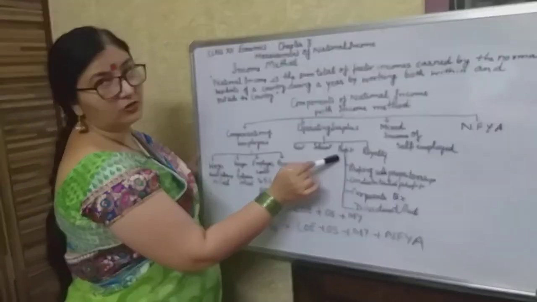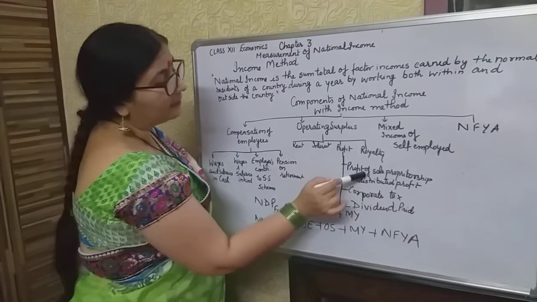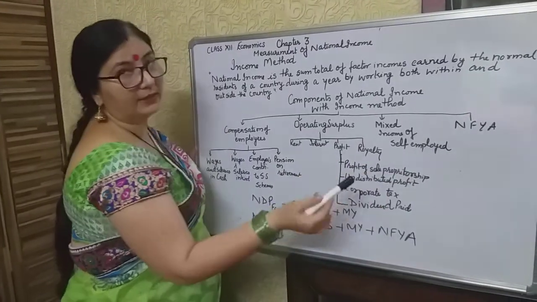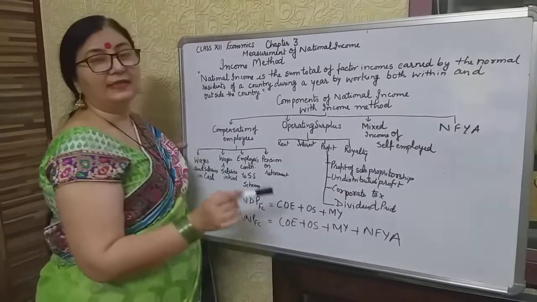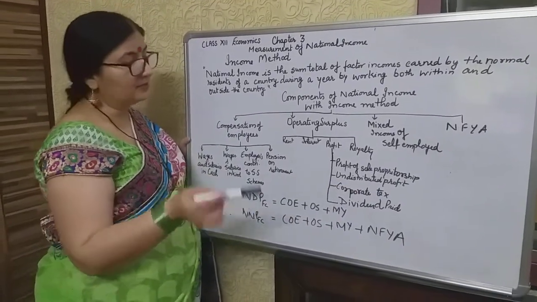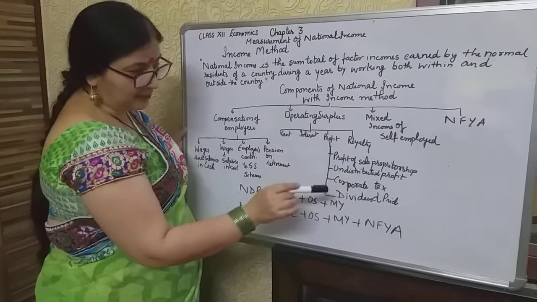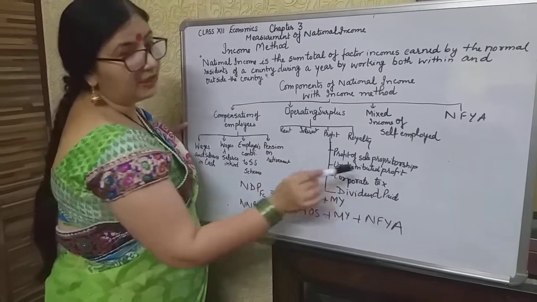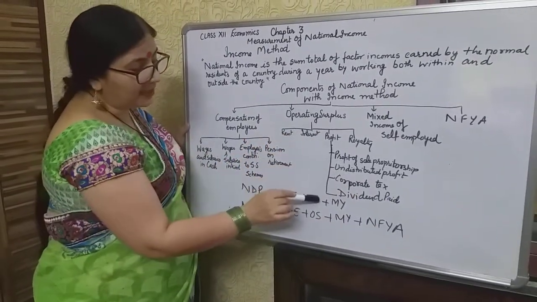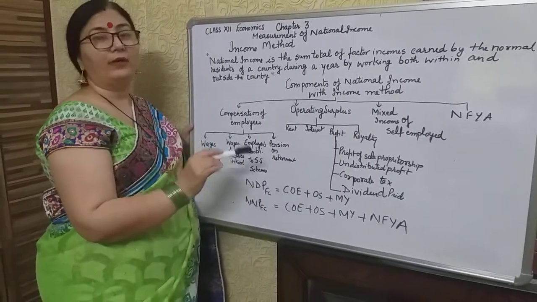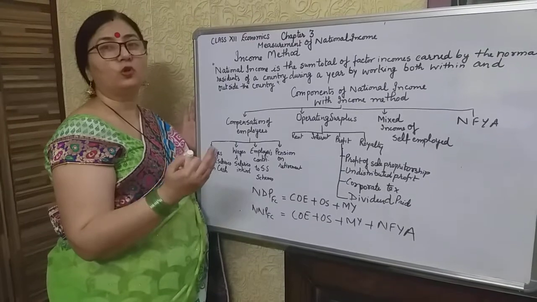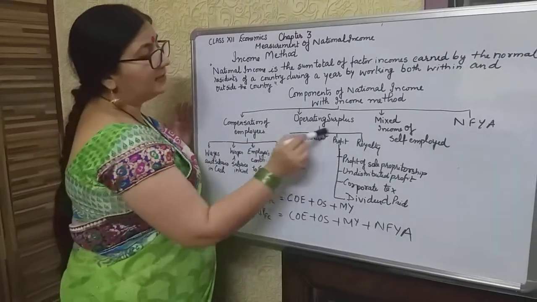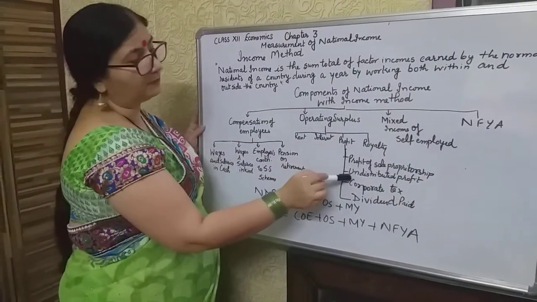And profit also has some parts. Profit of sole proprietorship, if you are the individual owner, then you will be earning that. Undistributed profit, that we keep for the next investment. Corporate tax, that is paid on production, and dividend paid. These are all parts of profit, and if in the question or numerical these are given separately, we will have to join them together to get the operating surplus as a part of profit.